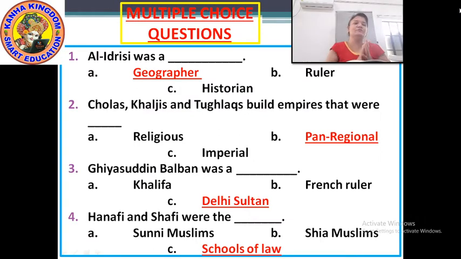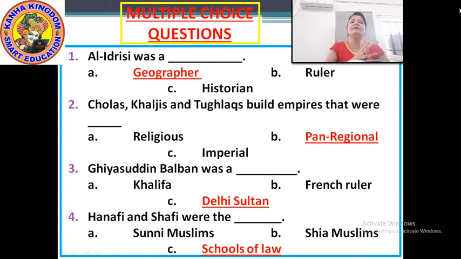Multiple choice questions, or you can say choose the correct answers. As I have told you, you have to write all the three options and you are going to tick the correct answer. Okay, start. First one.